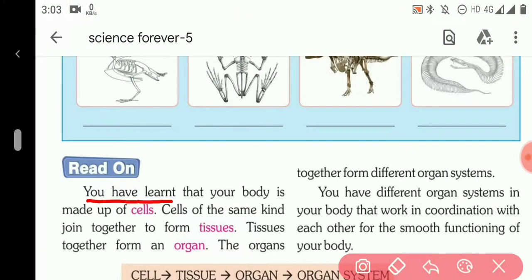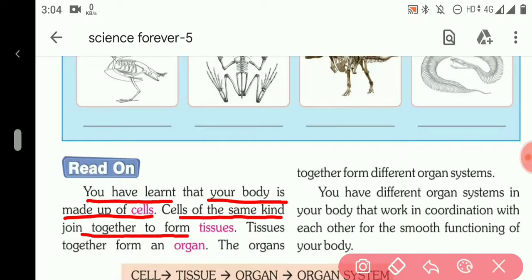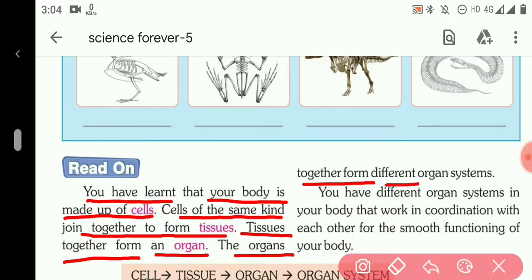You have learned that your body is made up of cells. Our body is made up of tiny particles which are known as cells. The cells of the same kind join together to form tissues. When the cells which are the same in structure and have the same function join together, they form tissues. When the tissues of the same kind, same structure and same functions join together, they form an organ. The organs which perform the same activity join together to form different organ systems.